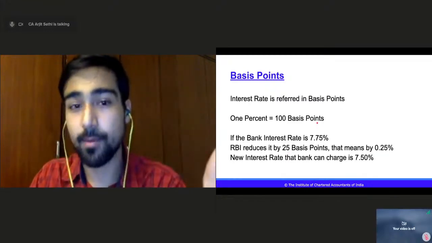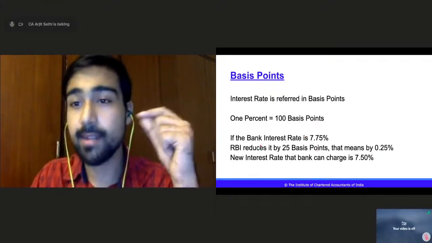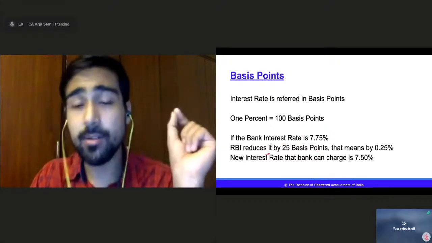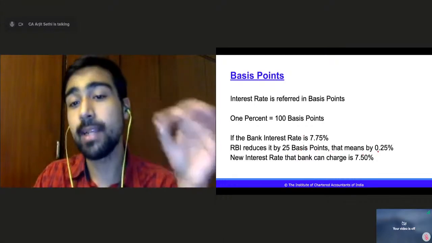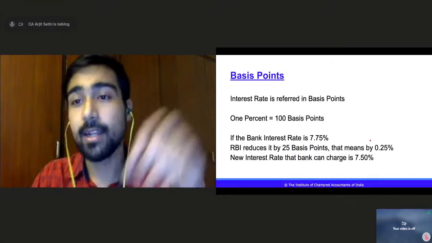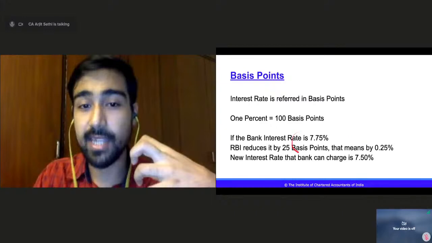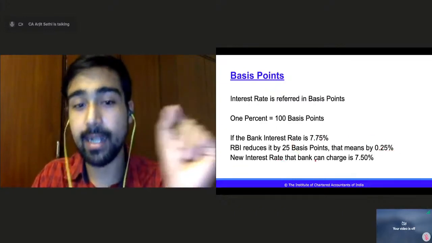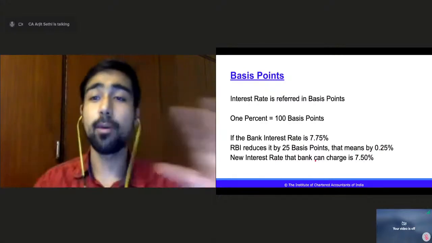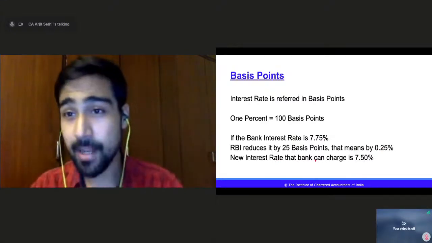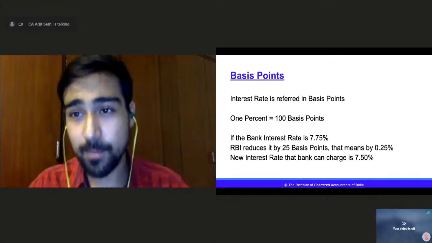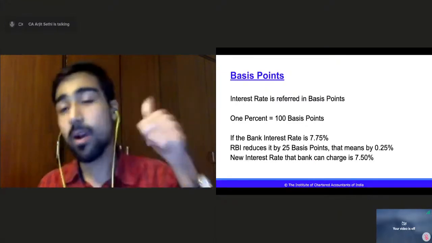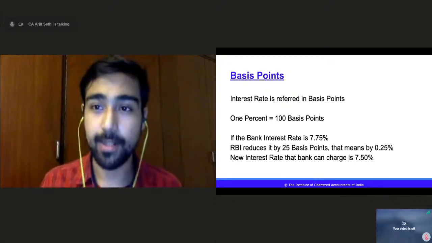That means you have to reduce the 7.75% by 0.25%. The new interest rate that the bank can charge is 7.5%. As simple as that. This is basis points. Interest is referred to in basis points, 1% being 100 basis points, right?